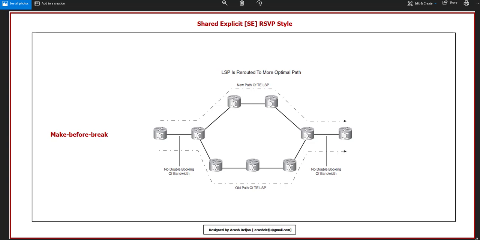The same can happen when the administrator increases the required bandwidth for an existing TE tunnel. For example, we have a tunnel, and the administrator needs to increase the amount of bandwidth. We don't need to count the bandwidth twice. The old and new bandwidth requirements are not reserved at the same time on the shared link. Rather, the highest amount of bandwidth is accounted. It's so interesting. Let me give you more information about this.